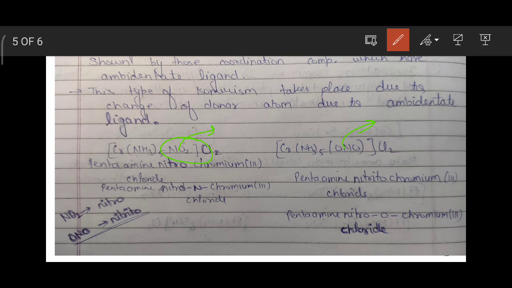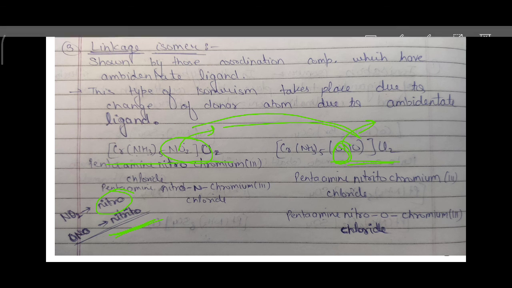If the bonding is from the nitrogen atom, we use the word nitro, and if the donation is from oxygen, we use the word nitrito. The molecular formula is the same, only the connectivity is different. In one isomer the connectivity is from the nitrogen atom, and in the other it is from the oxygen atom. Such isomers are known as linkage isomers.